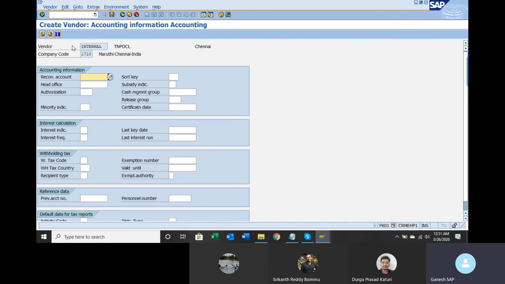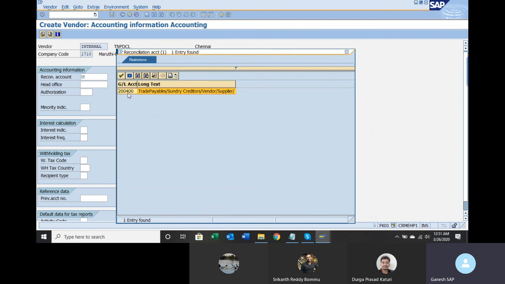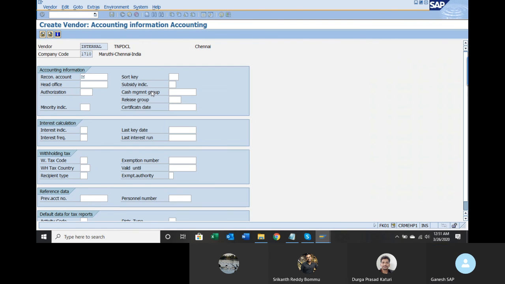This section is company code information. You can see your company code coming into picture. Here you are going to select the recon account, trade payables account. The system is going to generate a number for this vendor, and this number is linked with this GL account. Whenever I post any transaction using this number, that data will be stored at vendor level as well as GL level.